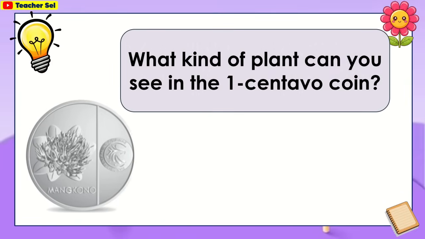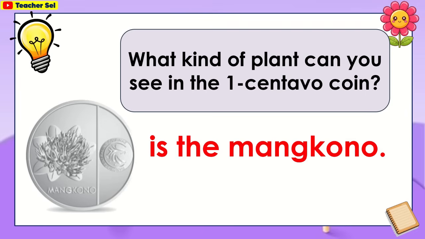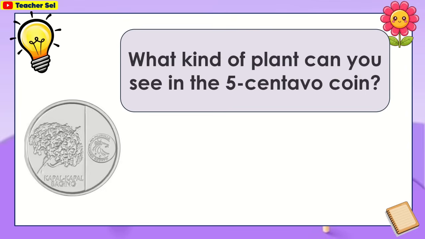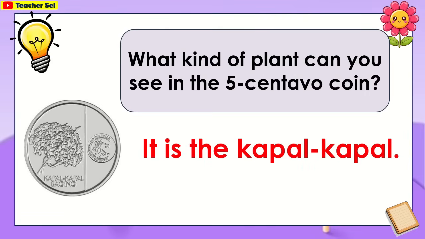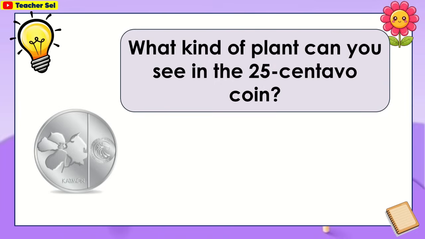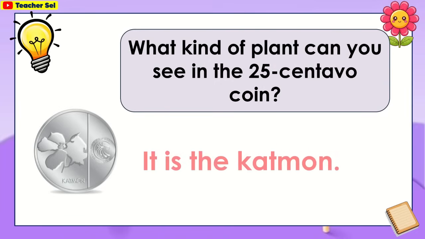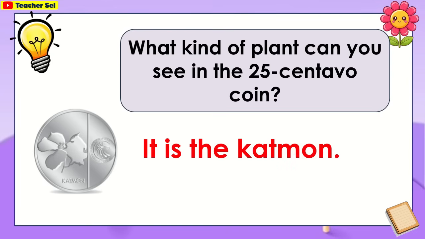What kind of plant can you see in the 1 centavo coin? It is the mangkono. What kind of plant can you see in the 5 centavo coin? You're right, it is the kapal-kapal. What kind of plant can you see in the 25 centavo coin? Very good, it is the katmon.